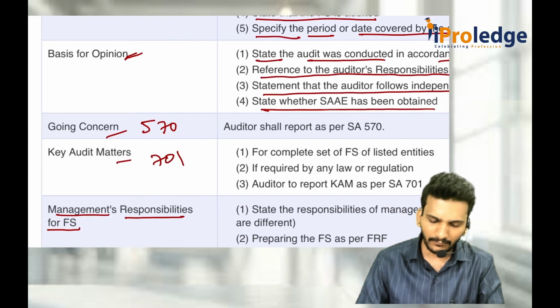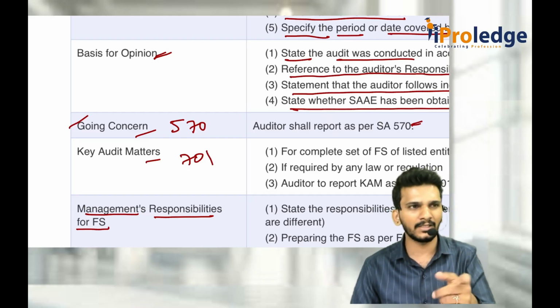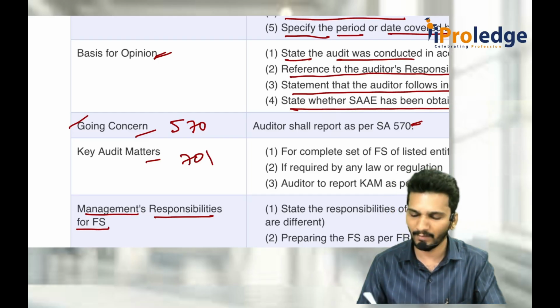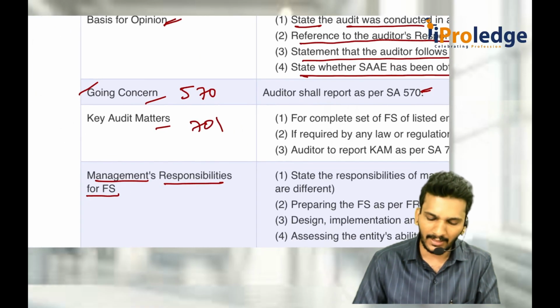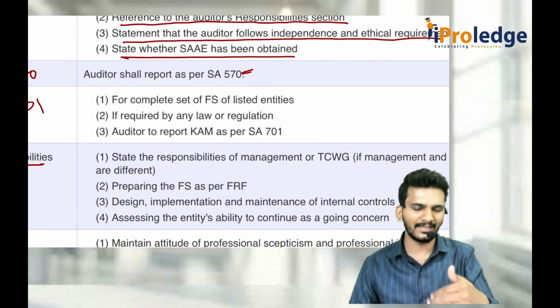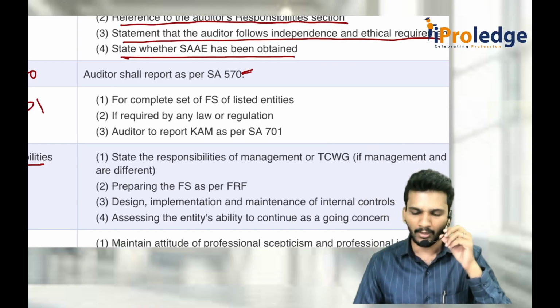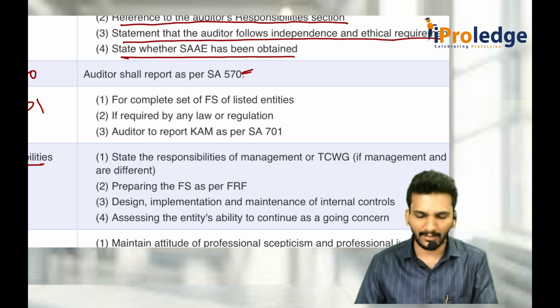After that, going concern, we will discuss in 570. If you want going concern to be discussed, please watch that video, 570, which is being uploaded. Then come to key audit matters. What are key audit matters? We will discuss the same things in 701 also. A separate video is there for 701. Again, you try to see this. Key audit matters are